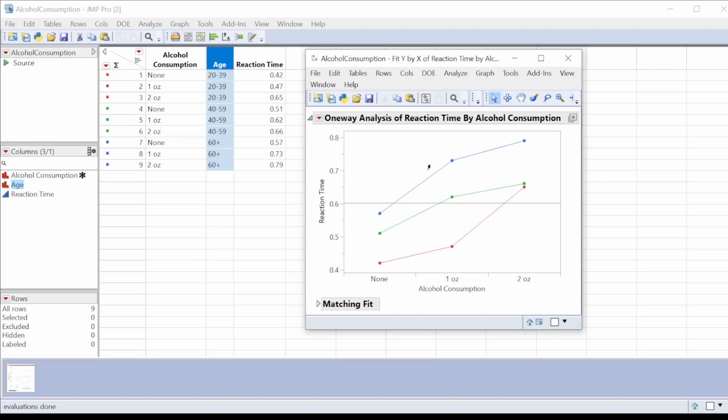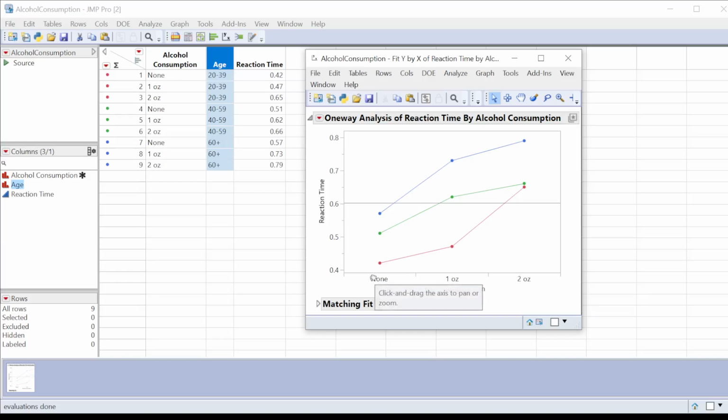Now one thing that I notice right away in this plot is the blue tends to be the highest. Well, that's because they're the old people. We know that their reaction times are higher. And red tends to be the lowest, because they're the young people. But what I'm trying to understand is the effect of alcohol on these. When I'm looking at the effect of alcohol for the young people, the reaction time slows down quite a bit when I go from 1 ounce to 2 ounce. Look how much this jumps from 1 ounce to 2 ounce for the red, whereas for the green and the blue, it doesn't jump nearly as much.